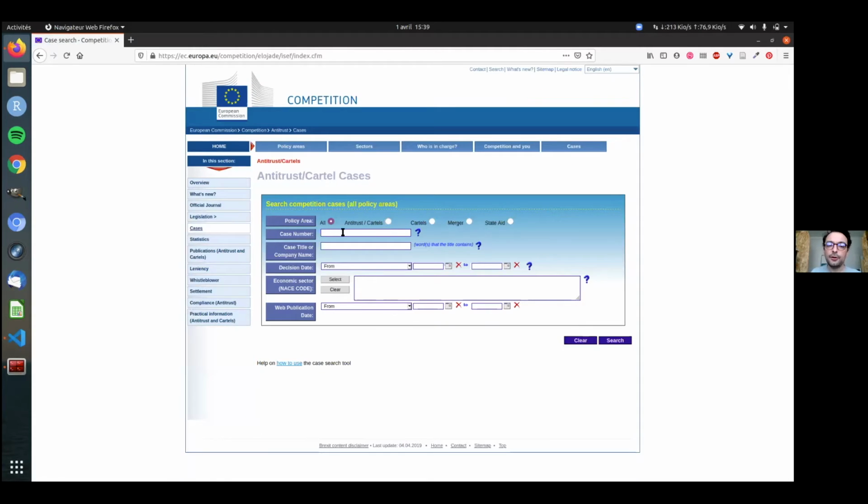Unfortunately, the cases are really badly indexed inside the website. So for example, if I type here the company name, Capcom, and search it, across all cases, all case numbers, all years, all time, any decision regarding Capcom should be stored and available through this website.